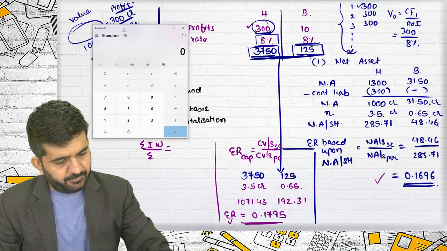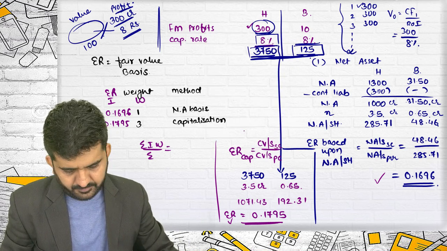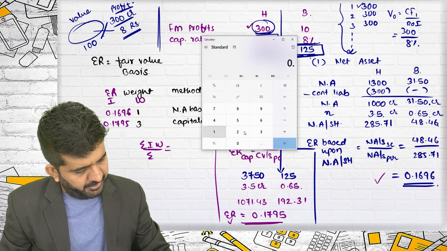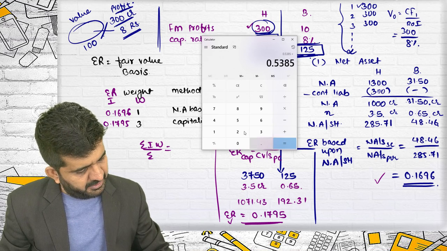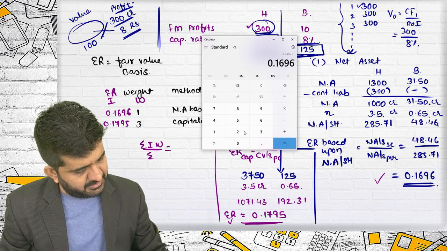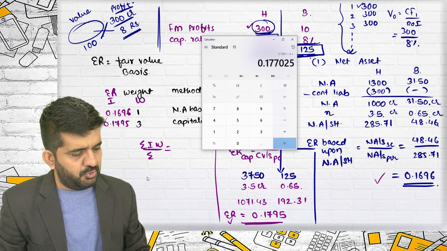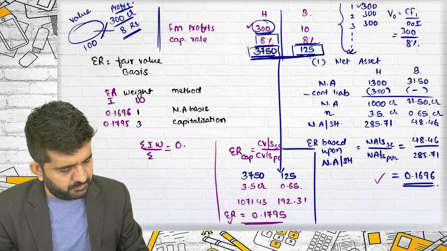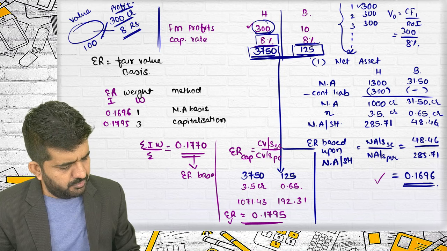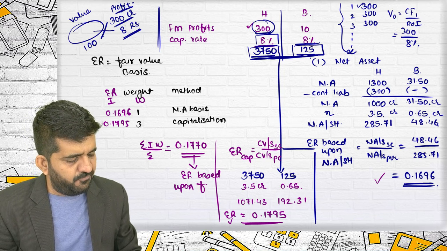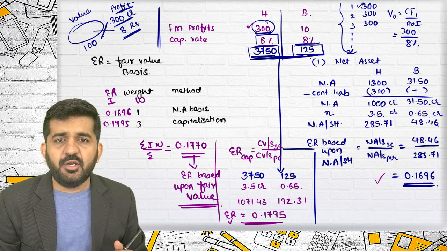It is 0.1795 multiplied by 3 plus 0.1696. Sigma IW divided by sigma W, which is 4, is 0.1770. This is the exchange ratio based upon fair value. Exchange ratio based upon fair value.